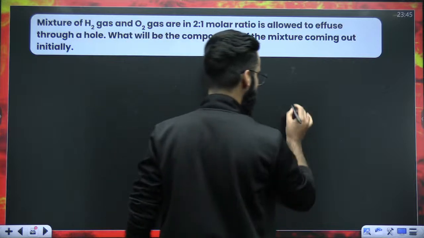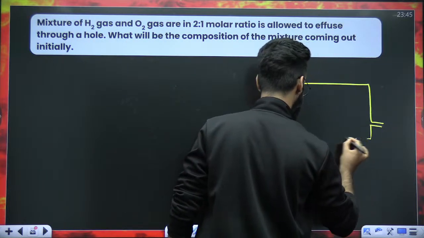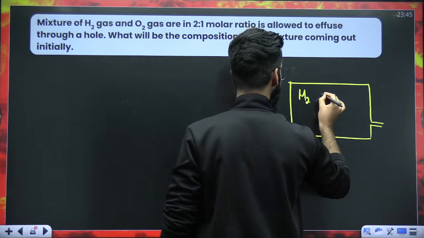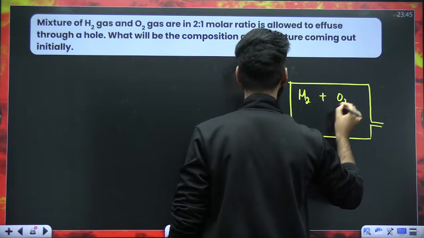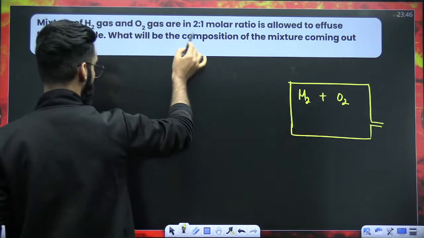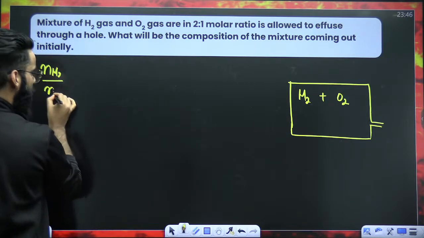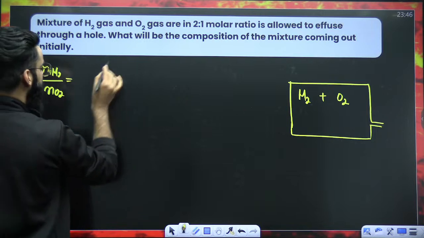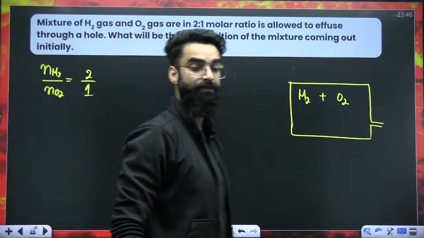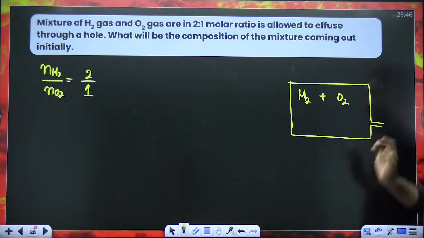What does it mean? It means you have got a container, and in this particular container, you have got two gases. You have got H2 and with H2, you have got O2, right? And as per the question, their molar ratio is given. Number of moles of H2 divided by number of moles of O2 in the container is in the molar ratio of 2:1.